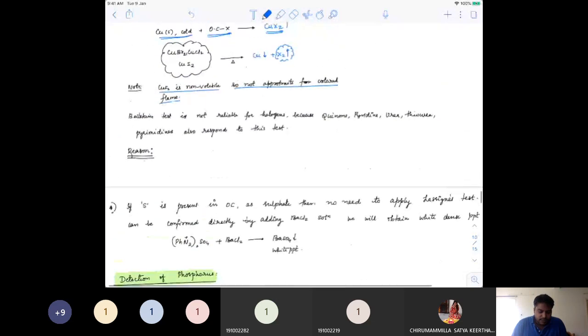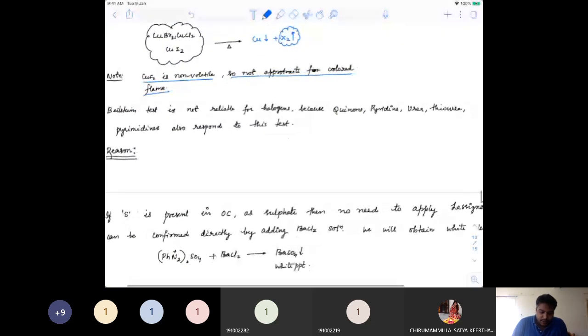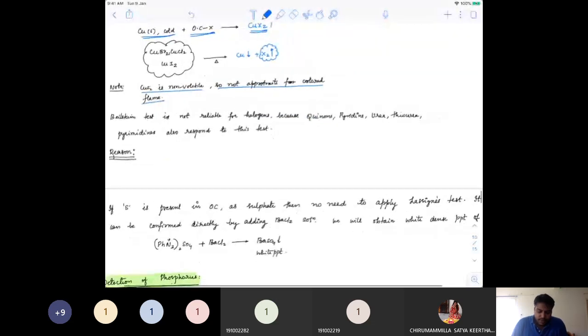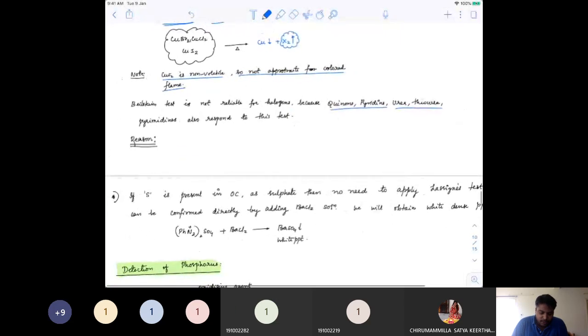Now see, this Beilstein test is not reliable for halogens, because along with halogens, if you have quinone, pyridine, urea, thiourea, pyrimidines, all of them will also give this color. So we cannot detect whether this color is coming from only halogens or from different compounds of quinone, pyridine or so.